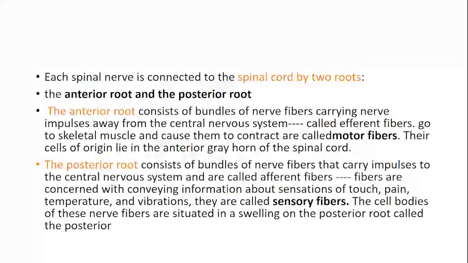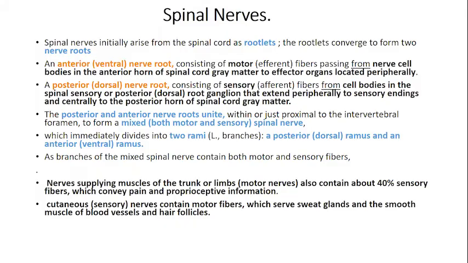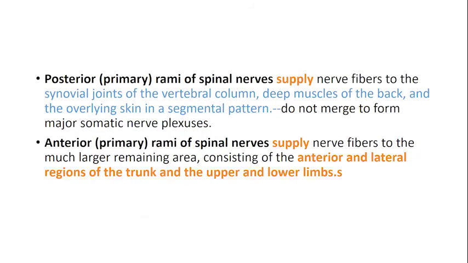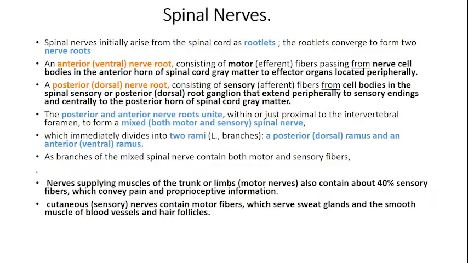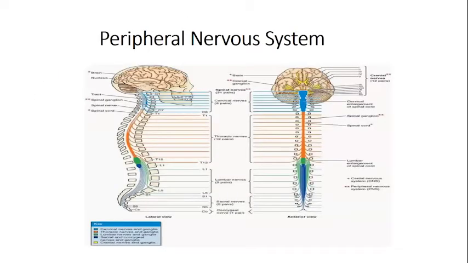So how does a nerve form? Each spinal nerve, let me see if I have a picture of the nerve. If you see this picture, the orange structure is your spinal cord. It is terminating where you have that rounded green and blue structure.